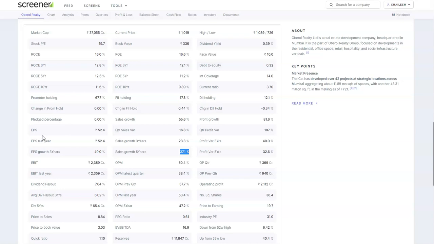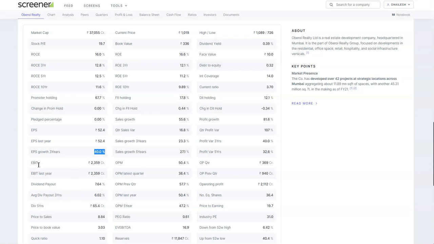Now if we look into the EPS, the earning per share of this company, it is coming out to be rupees 52.4. So one share of this company is creating 52 rupees for you in 1 year. And if we look into the EPS growth for 3 years, it is 40%. So every year it is adding 40% to your current value of shares that you have.